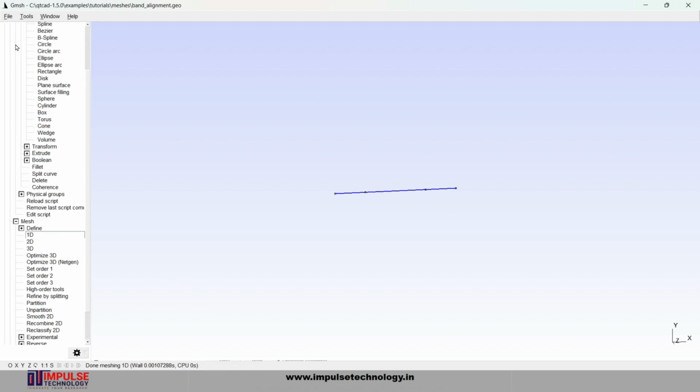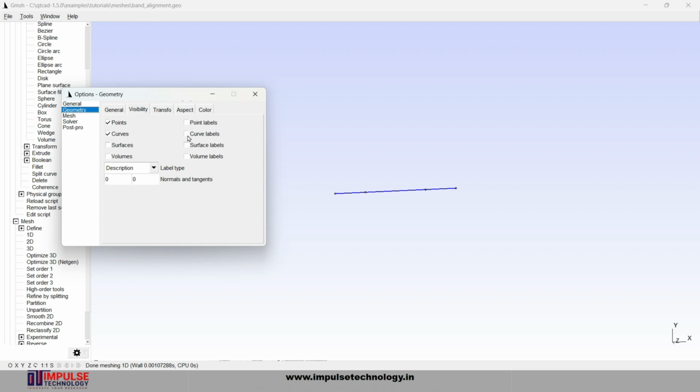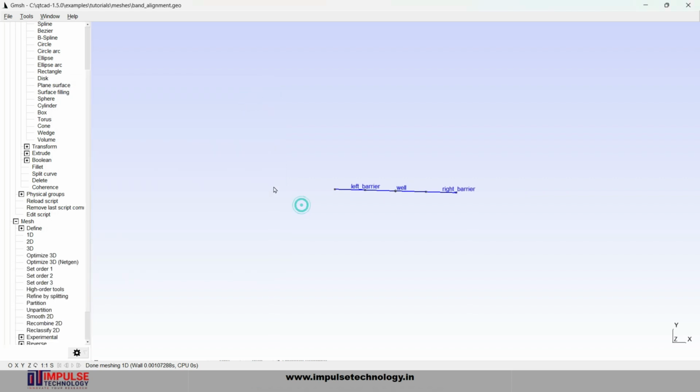Let's move to the tool for better visualization. Go to the option, then geometry, then click on curve levels and go to the physical names. Here you can see the left barrier, then well and the right barrier.